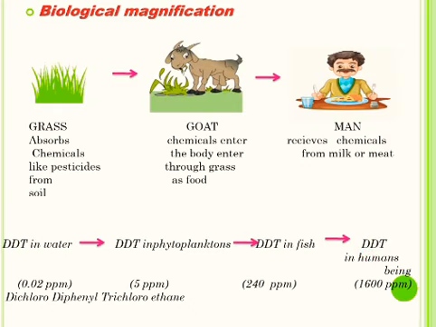This shows that the amount of these toxic or poisonous non-biodegradable substances increases with the successive trophic levels. Man, being at the top in the food chain, accumulates maximum concentration of such toxic non-biodegradable substances in their body.